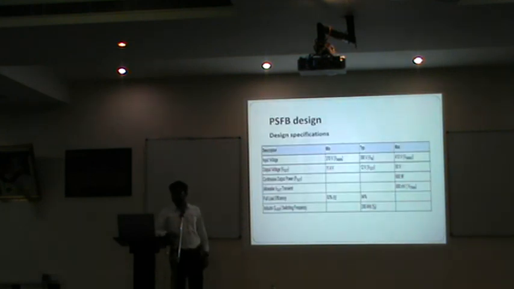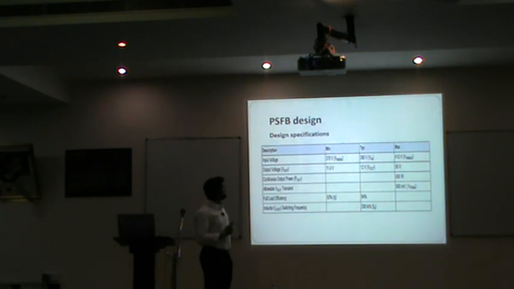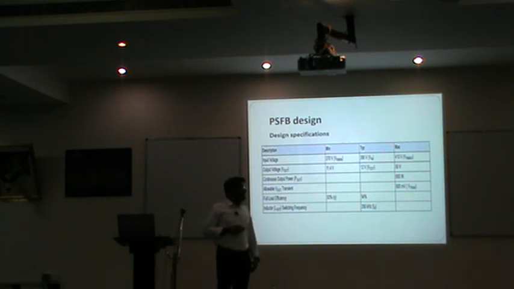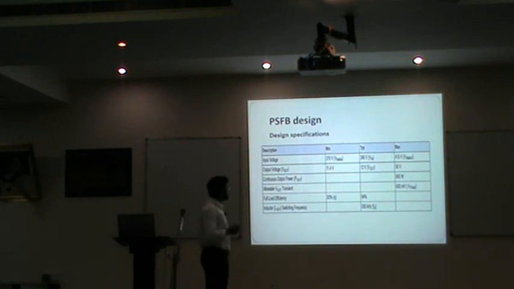Before the session we stopped here, and this is an example to design the PSLV. I have the results from MATLAB as well as PSIM power simulation, and these are the design specifications. You can see the input voltage is 370 volt, typically 390 volt, and maximum 490 volt. The output voltage I need is 12 volt. The minimum voltage is 11.4 volt and the maximum is 50 volt.